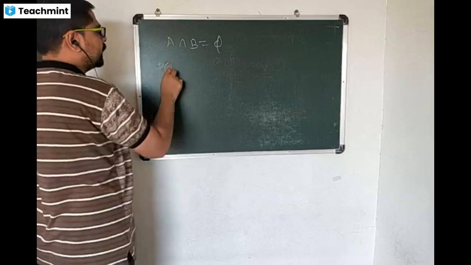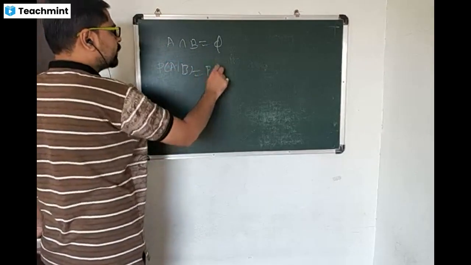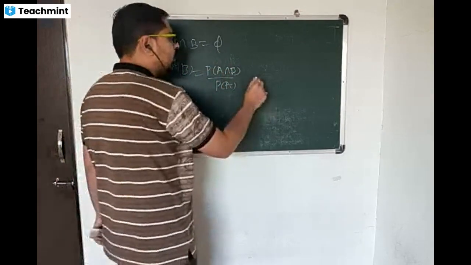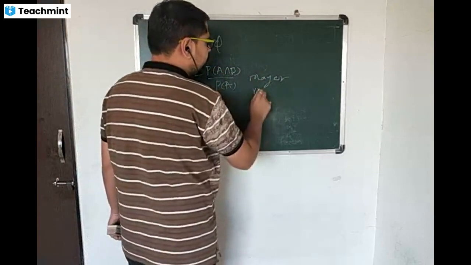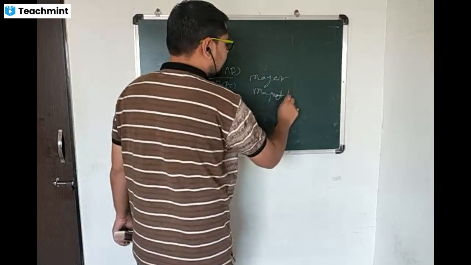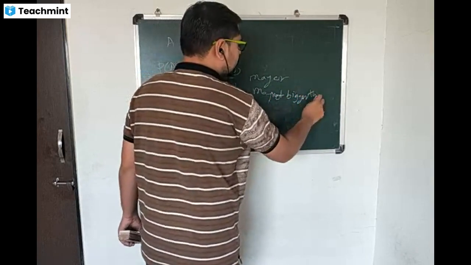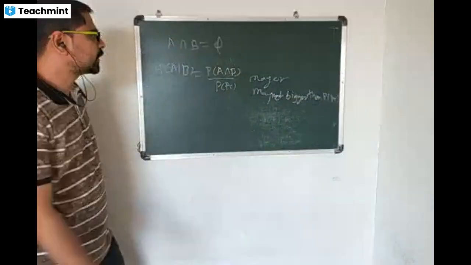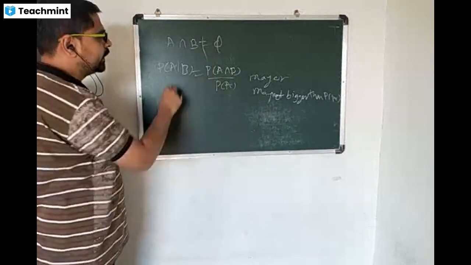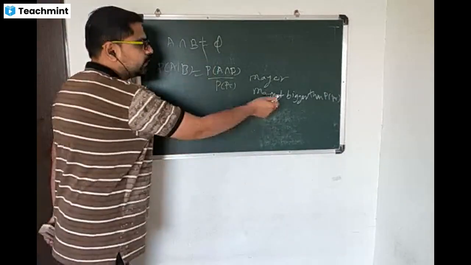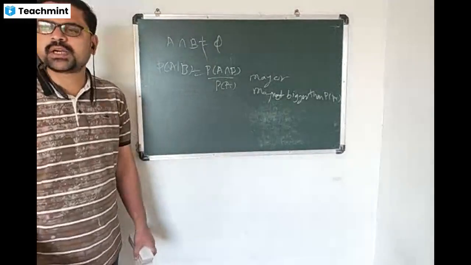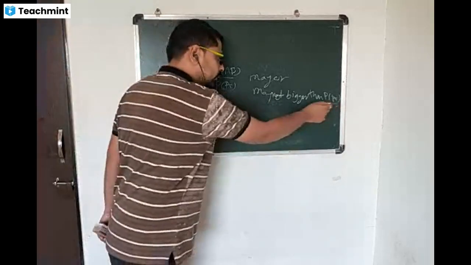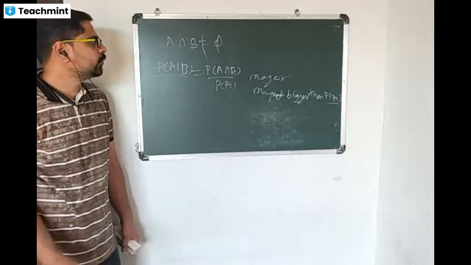In that case, probability of A given B is equal to probability of A intersection B divided by probability of B. So this may or may not be bigger than A. We can't say in this case, if A intersection B is not equal to phi, then probability of A given B may or may not be bigger than probability of A. That is, we can't say anything about their inequality, whether conditional probability is greater or unconditional probability is greater.